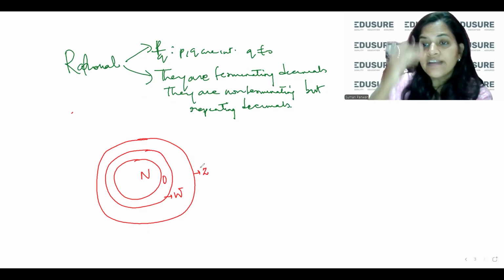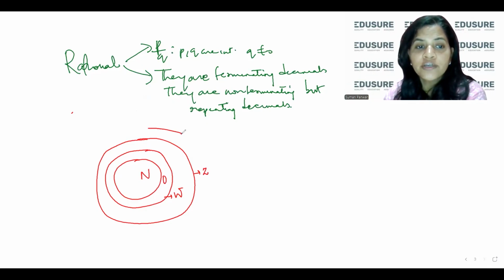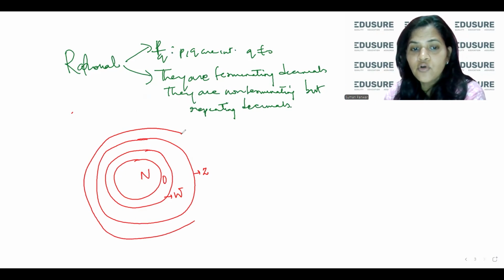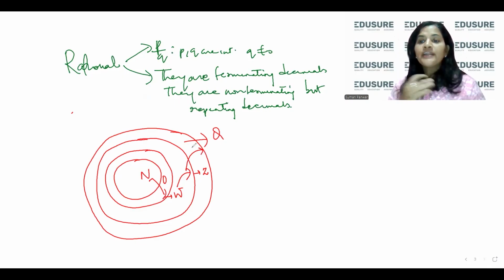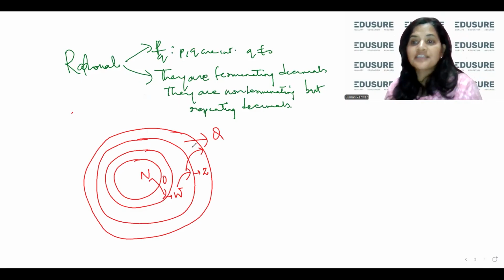Then we took ratios, so we got a much bigger set, the set of rational numbers. From naturals we go to whole, from whole to integers, from integers to the set of rational numbers. This is how we develop our mathematics till class 8 or class 9.